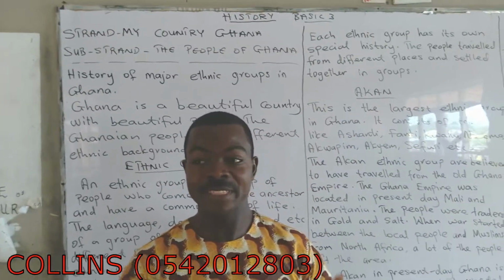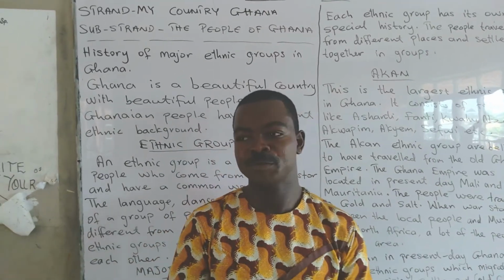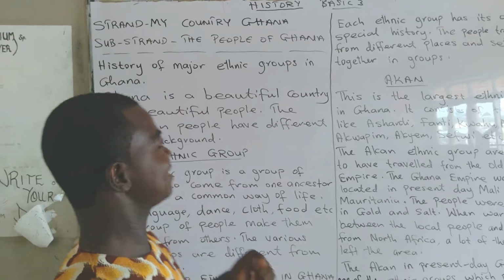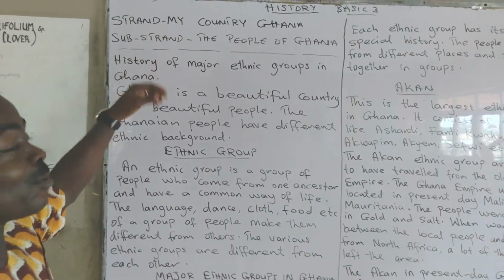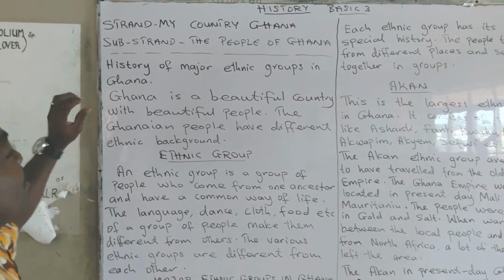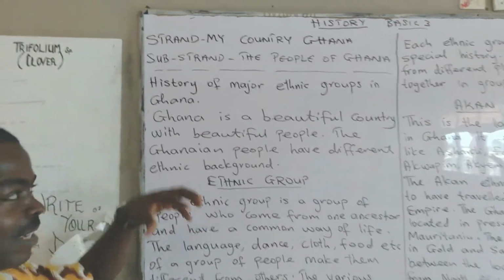You are now in grade 3, so you are going to continue the history that you learned in grade 2. What you are going to learn today is my country, Ghana. You are going to learn about the people of Ghana. So that is the history of major ethnic groups in the country Ghana.